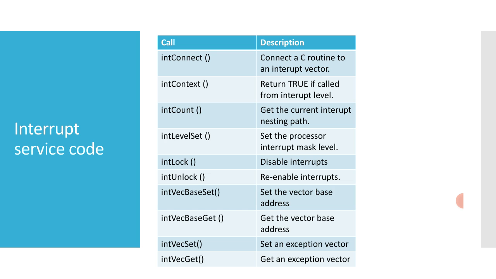Then set the processor interrupt mask level, disable interrupts, re-enable interrupts, set the vector base address, get the vector base address, set an exception vector, and get an exception vector. Have a look at all the methods available.